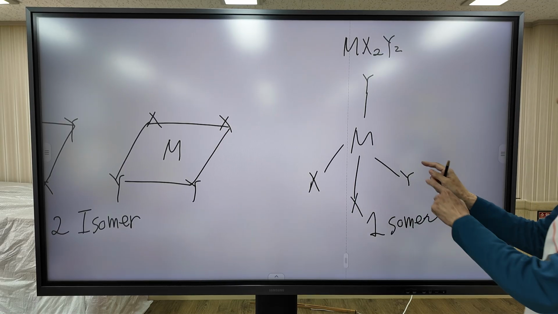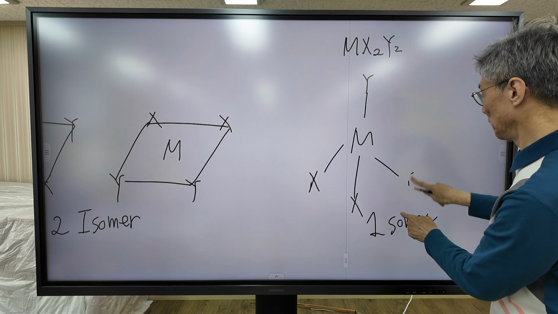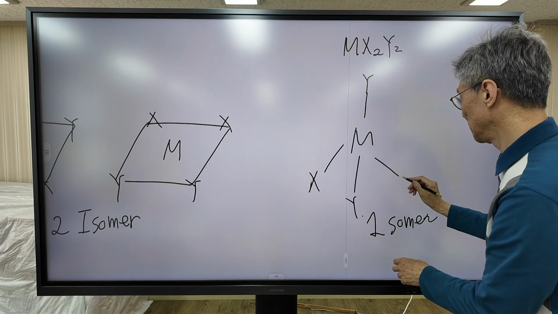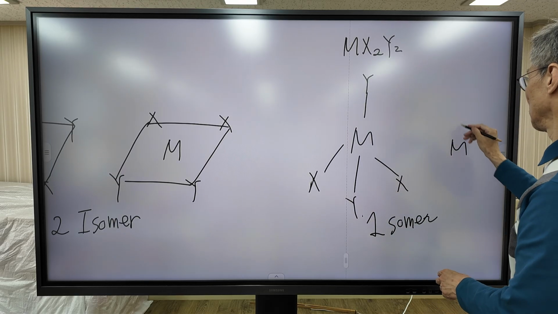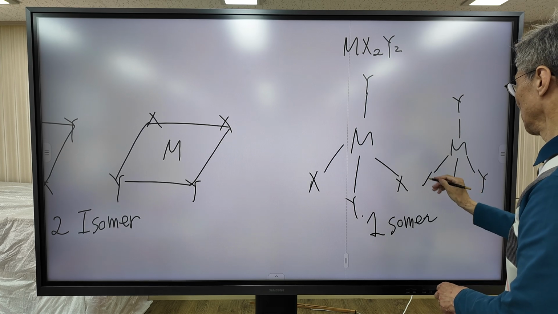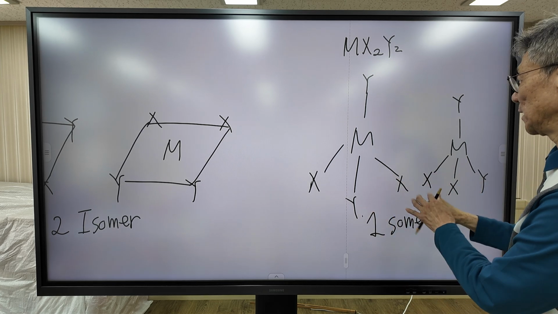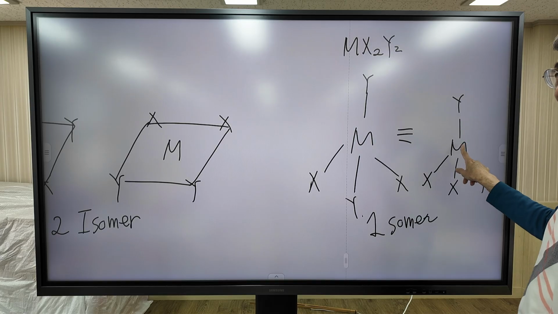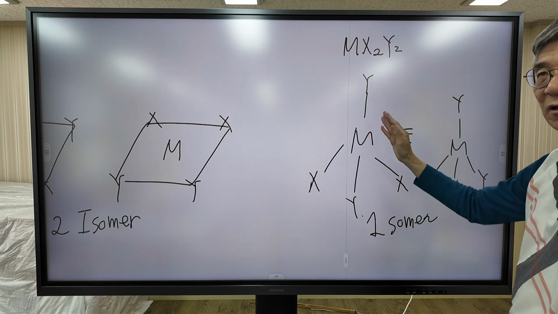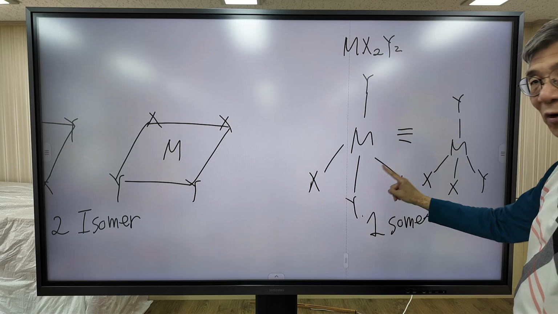Even though Y is, for example, here, this one is actually the same as this one. When you rotate this molecule, this one is exactly identical. So this one is the same molecule.